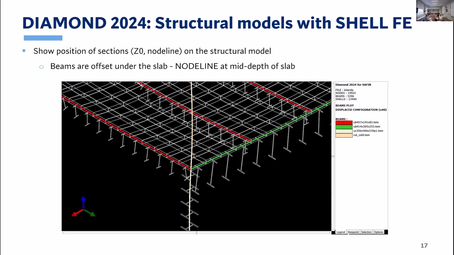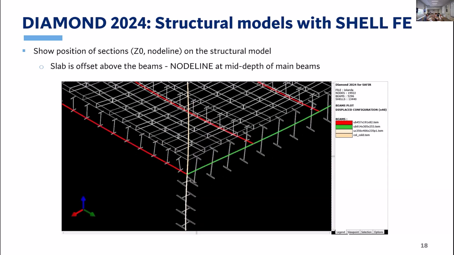Note that in another type of structure, depending on the connections, on the continuity of the slabs, etc., on where the forces go through and where the members intersect, you may want to have a situation where the node line goes through the center, geometric center of the primary beams, and it is the slab that is offset above the node line and above the beams to sit on the flanges. So that is also something we can do in SAFIR, and that is now something that will be easier to check and visualize in the model.